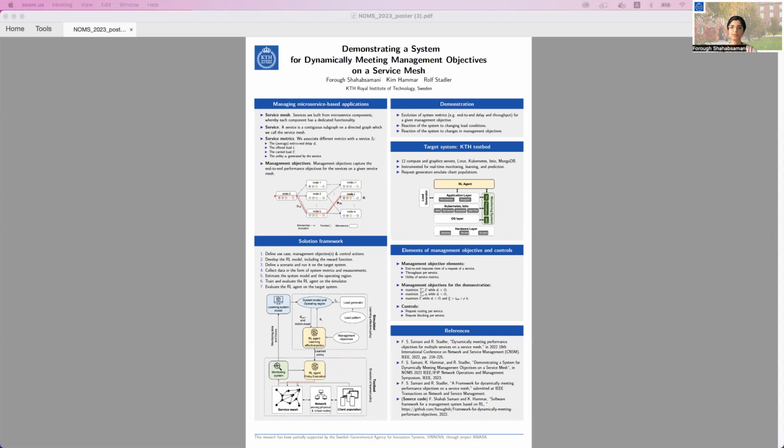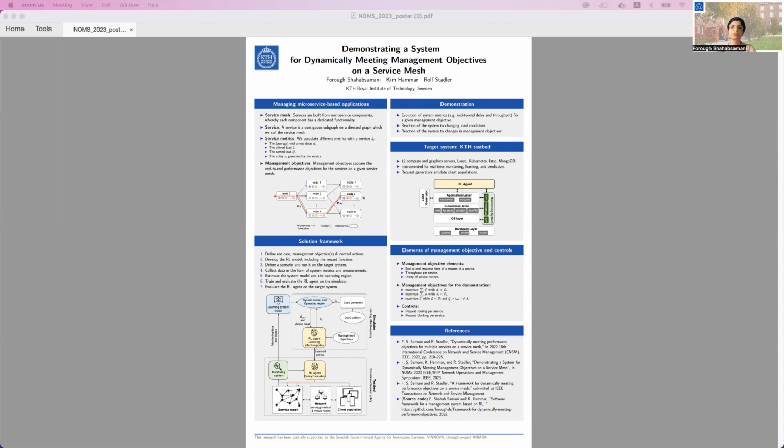I am a PhD student at KTH, and today I'm going to present our management system for dynamically meeting performance objectives on a service mesh. This is joint work done with Kim Hammer and Professor Rolf Stadler.